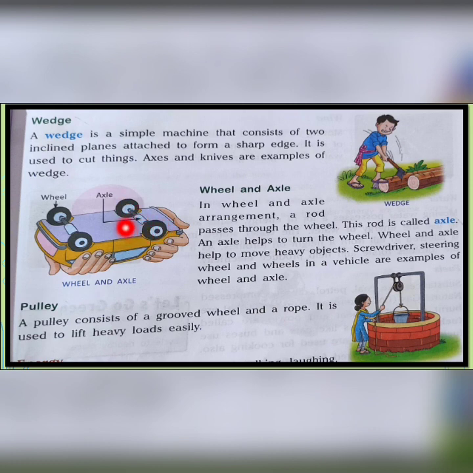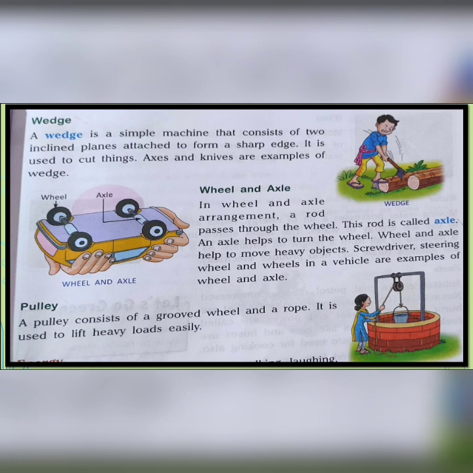This axle helps the wheels to turn. Wheel and axle help to move heavy objects. Screwdriver, steering wheel and wheels of a vehicle are some examples of wheel and axle. So what is the purpose of wheel and axle? They help to move heavy objects.